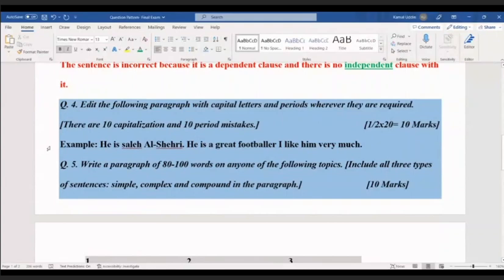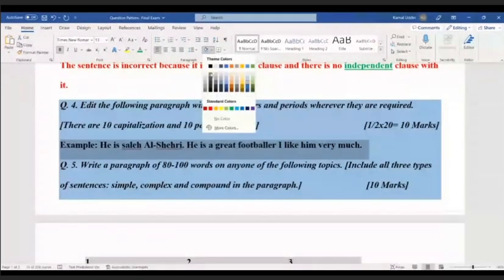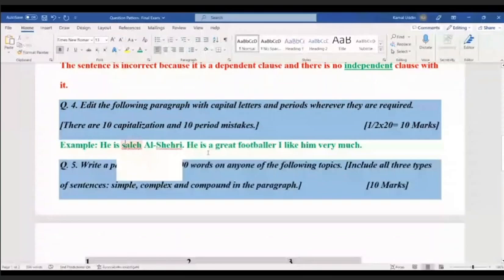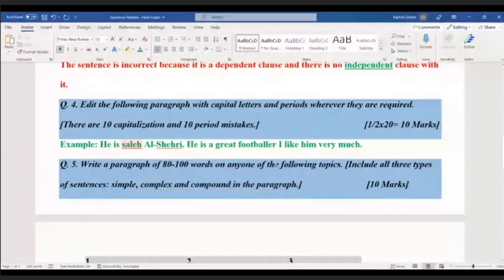Like you can see, there is an example. This is an example. He is Saleh Al-Shahri. He is a great footballer. I like him very much. Now here is one mistake. Here is the name. It is a proper name. So the S should be capitalized.